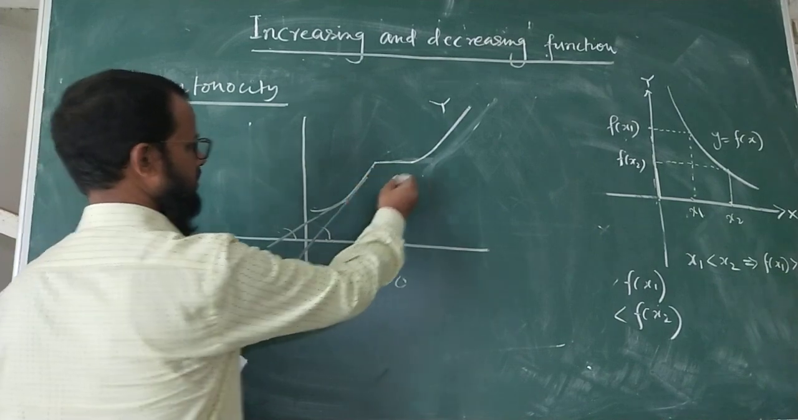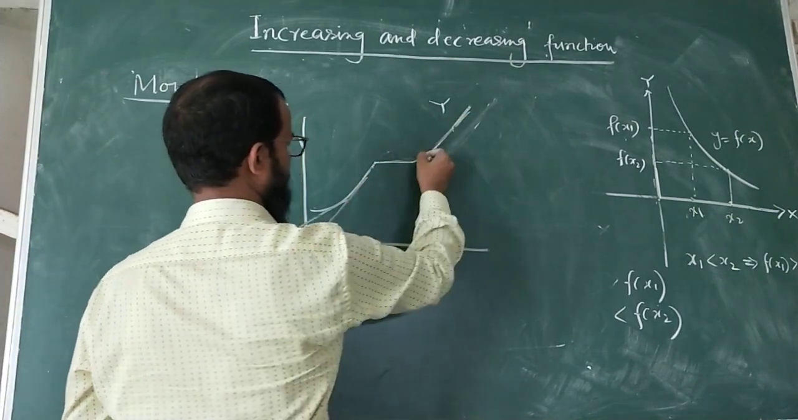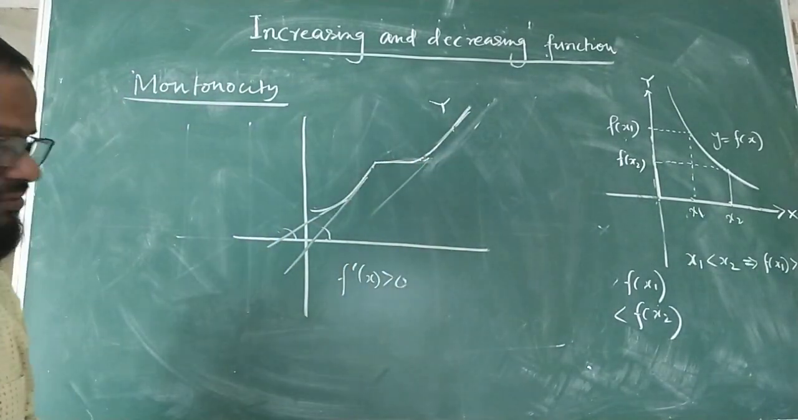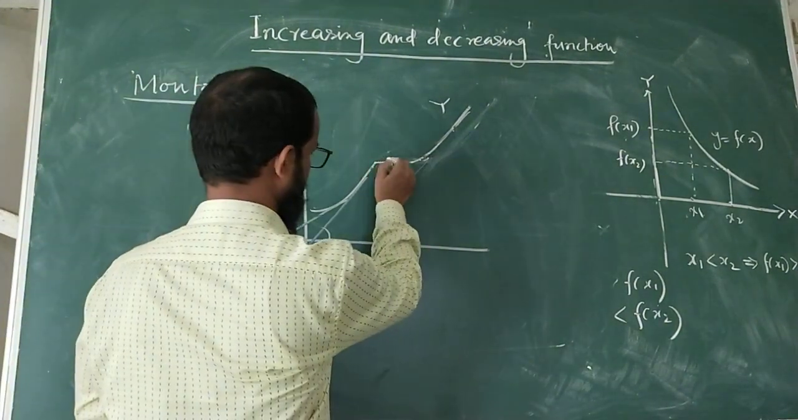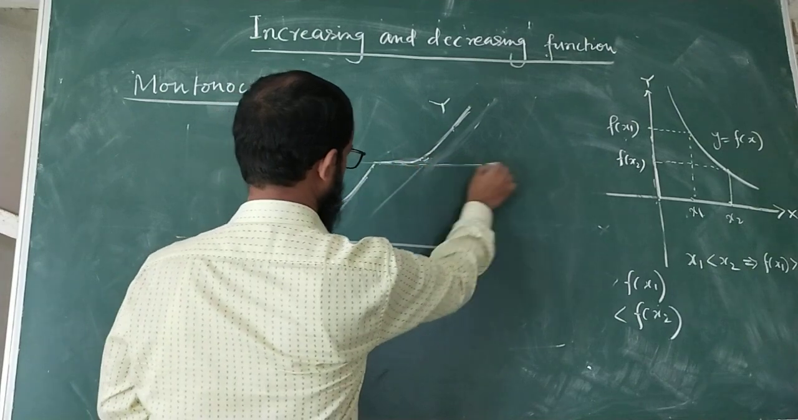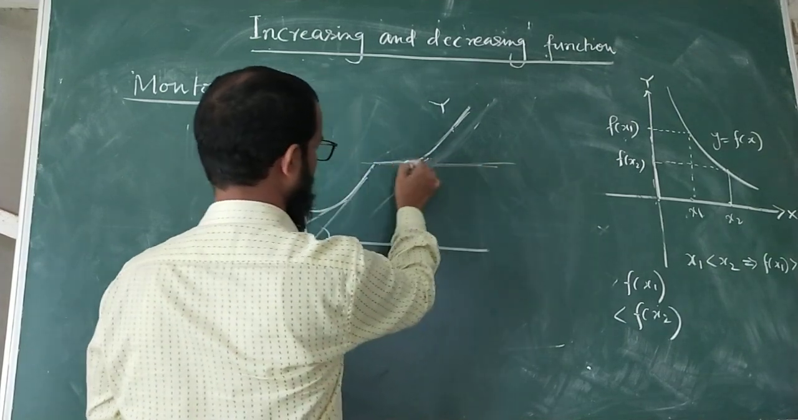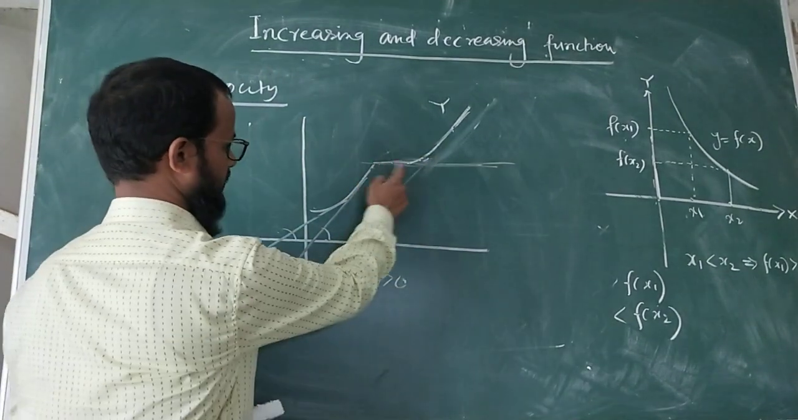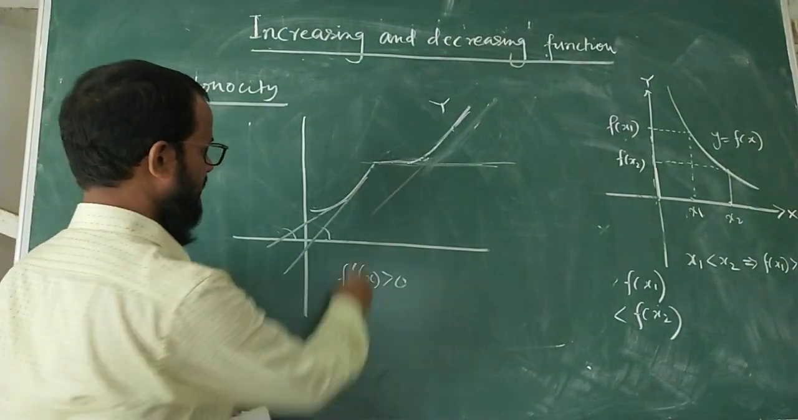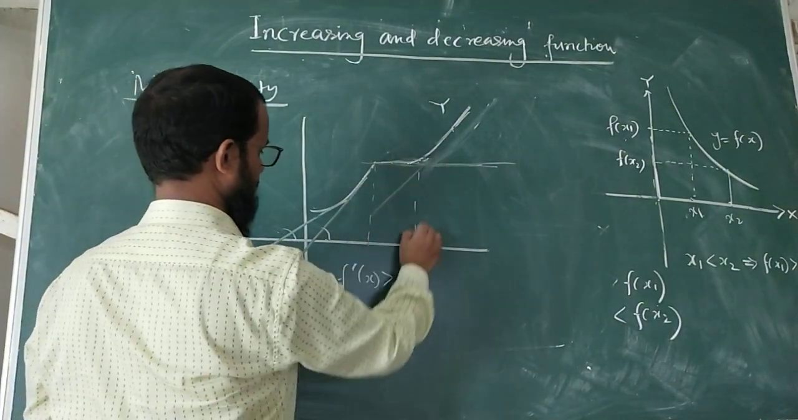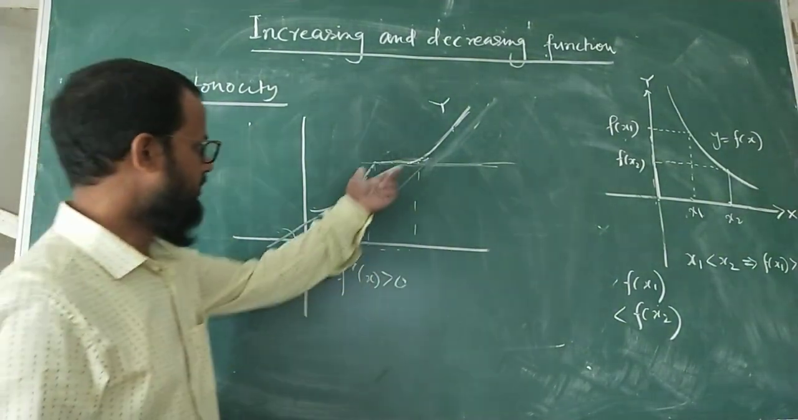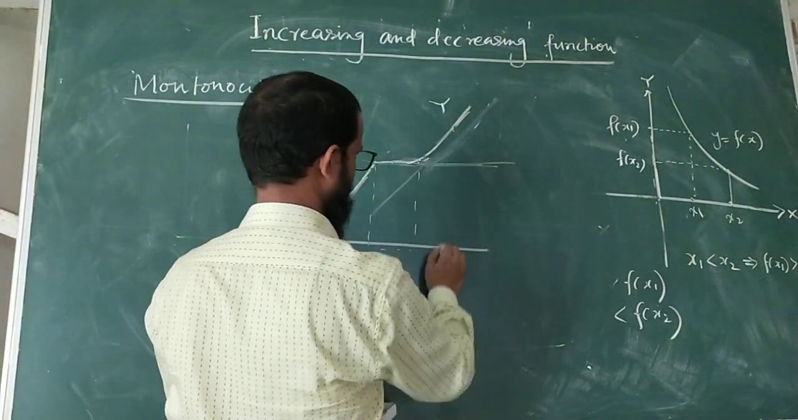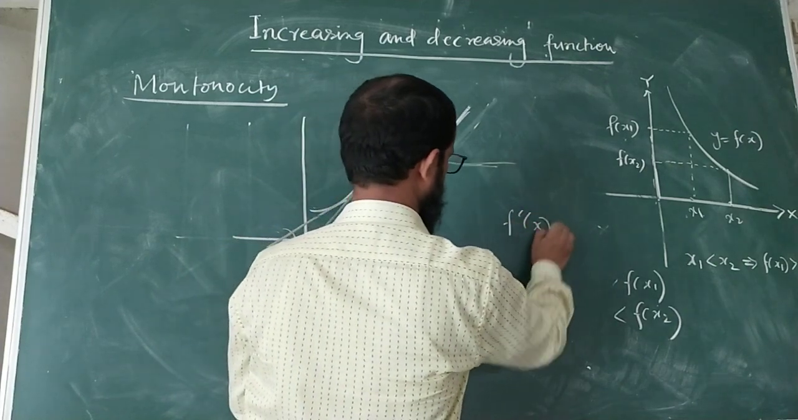Here, all the points. You can consider this point, this point. Everywhere tangents are making an acute angle, and therefore f dash x is greater than 0. But here you see, if you draw a tangent, this is the tangent. Suppose there are a few points on the domain where the tangents are parallel to the x-axis, meaning f dash x equal to 0.